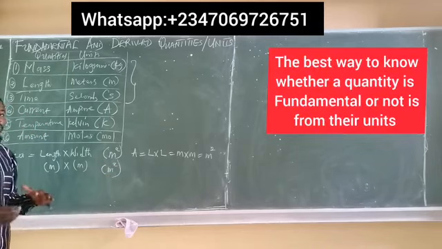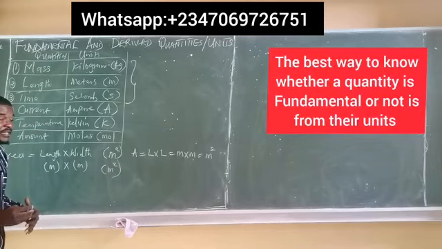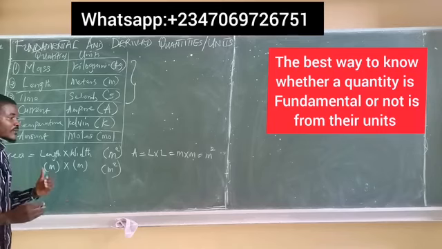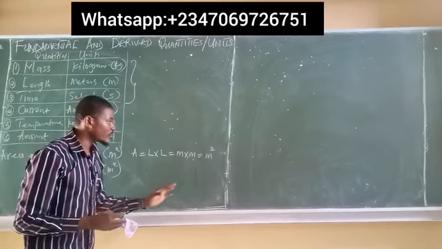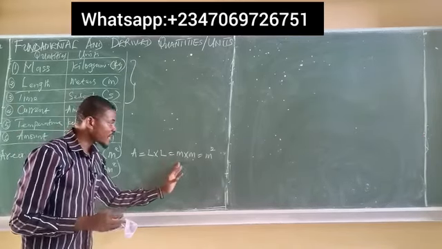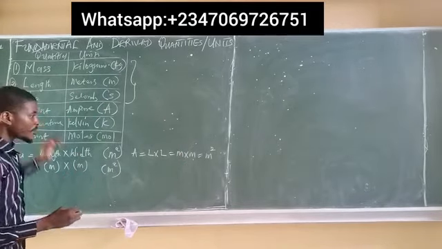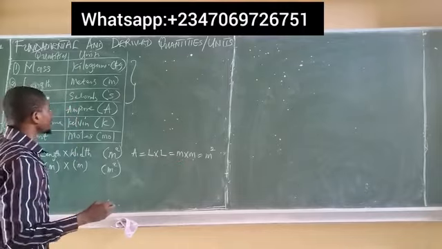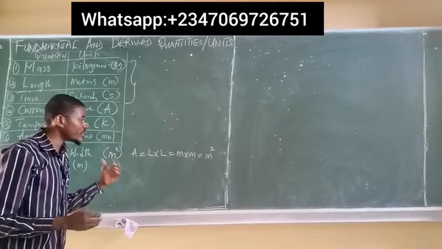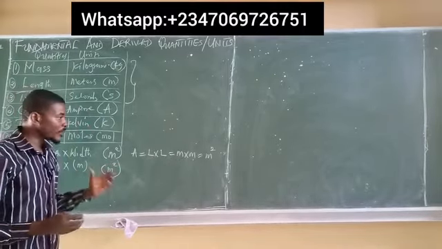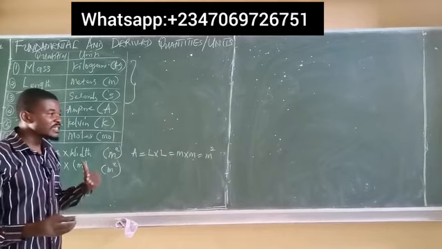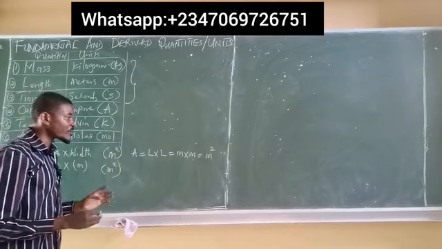So the very best way to know if a quantity is a fundamental quantity or a derived quantity is from their units. Notice now that we have meter squared, which means meter times meter, and meter is a fundamental unit of length. So area now is not a fundamental quantity, but simply a derived quantity, because it depends on the fundamental quantity.